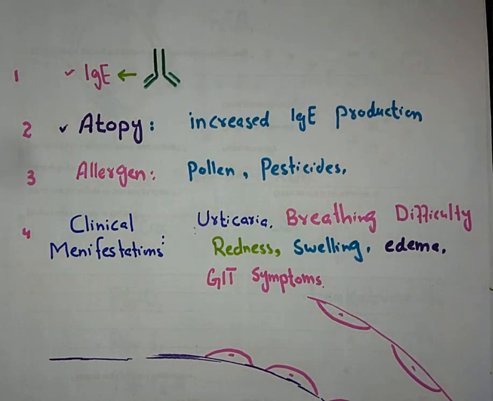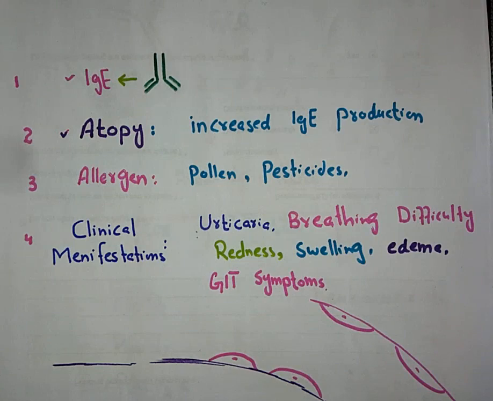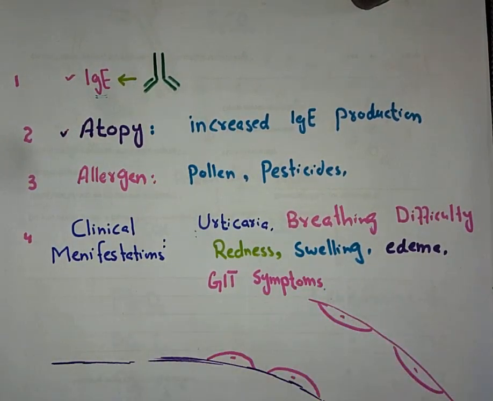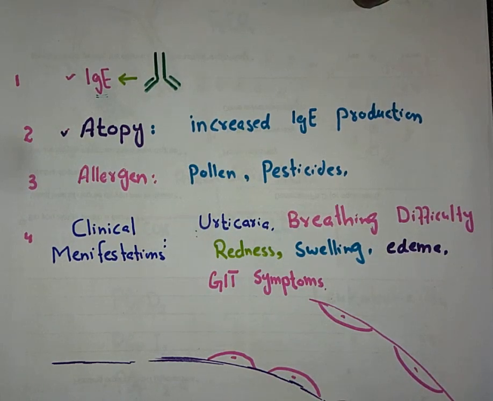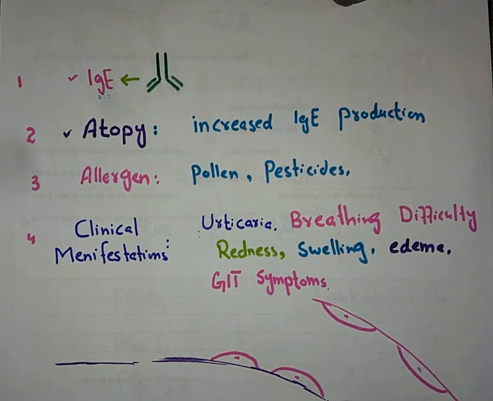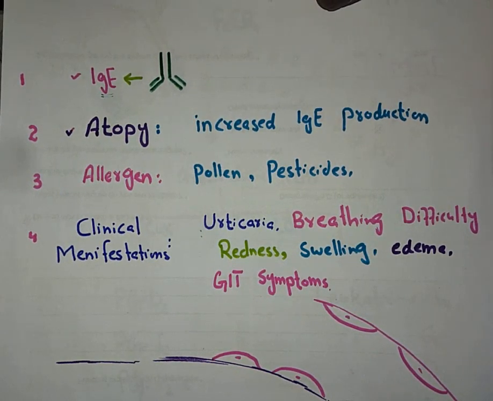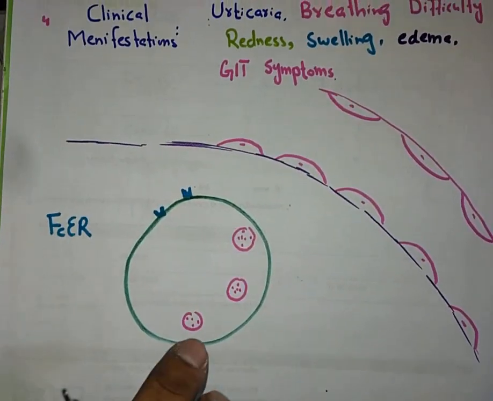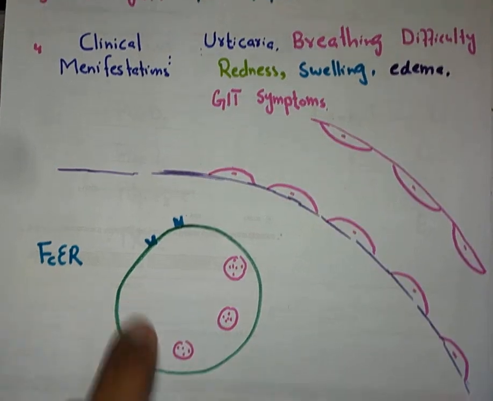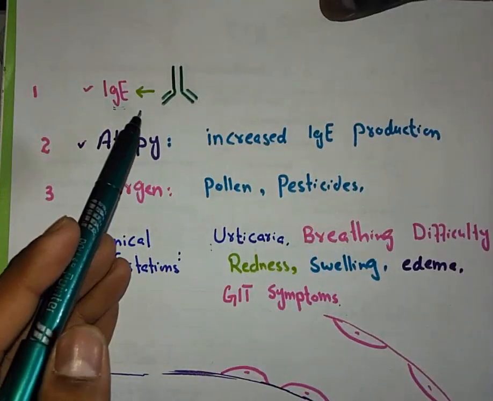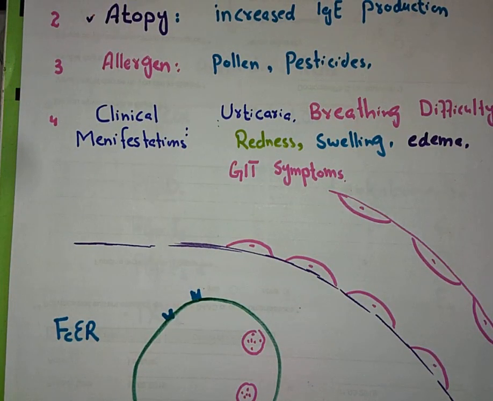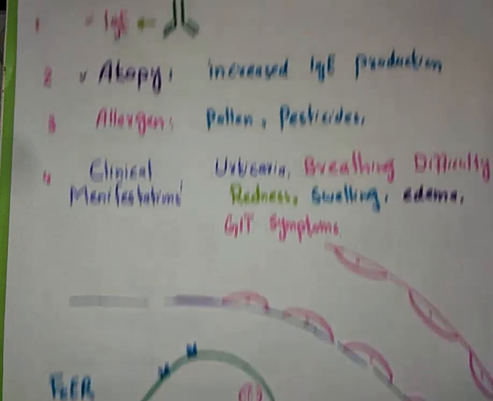In the type 1 hypersensitivity reaction, the antibody that is involved is the IgE antibody. Only IgE. We know that there are 5 types of antibodies: IgE, A, D, M and G. So only IgE antibodies are involved in type 1 hypersensitivity reaction. And the cells involved are mast cells or basophils, because these cells have receptors for IgE. So obviously if IgEs are involved, only these cells can be involved. Other cells cannot be involved because they will not have receptors for IgE.